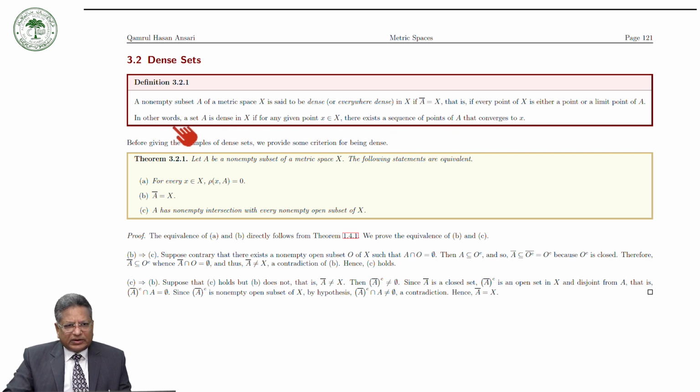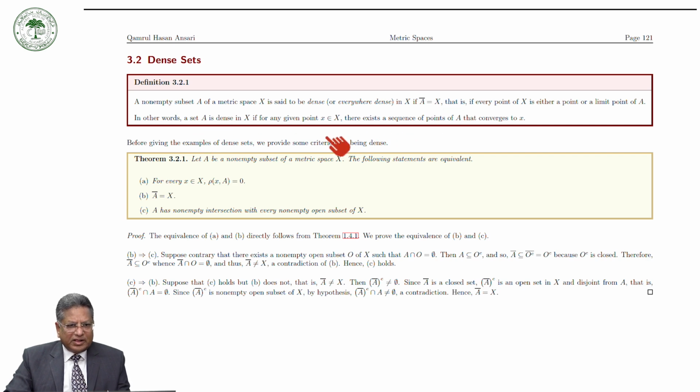So in other words, a set A is dense in X if for every given point x in X there exists a sequence of points of A that converges to x. It means that the closure of A is equal to X.